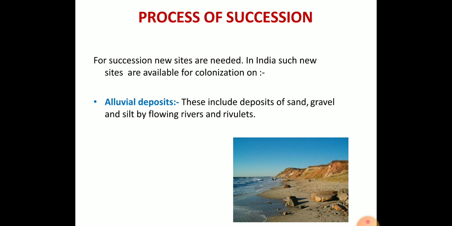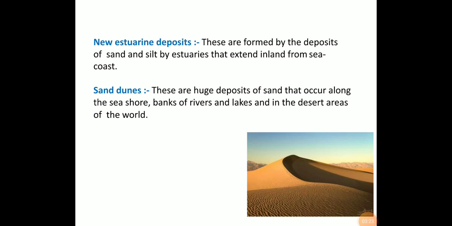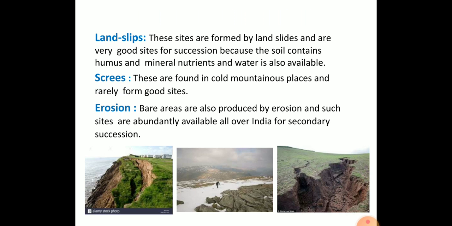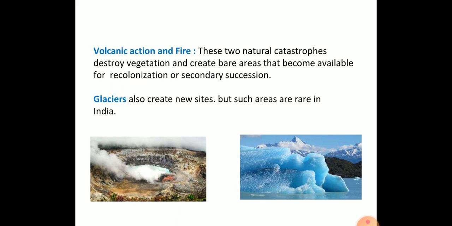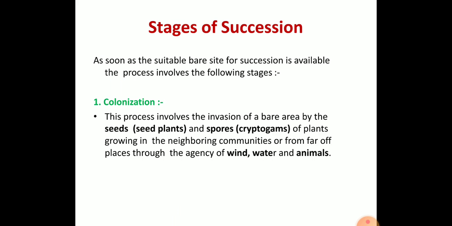The process of succession starts with alluvial deposits. That means the deposition of sand or gravel by rivers and river valleys, and this process continues. Once it starts, deposition occurs in the estuaries. Sand dunes also occur, and sometimes landslips, scapes and erosion, and various effects like glaciers and volcanic eruptions. Various processes are involved in ecological succession.